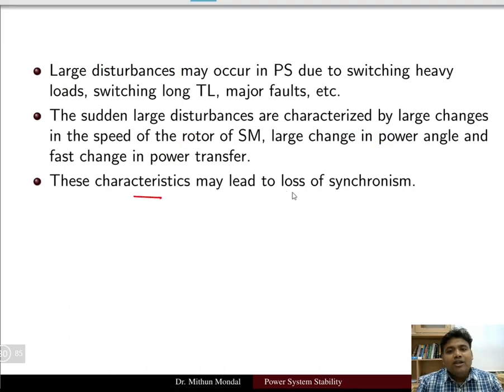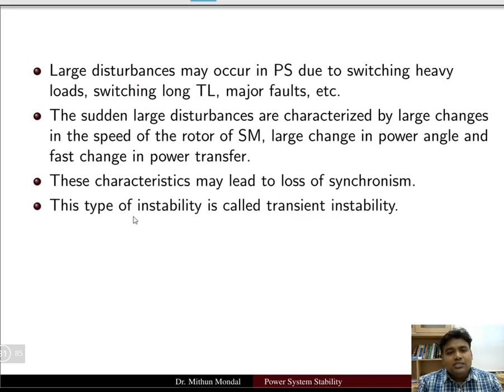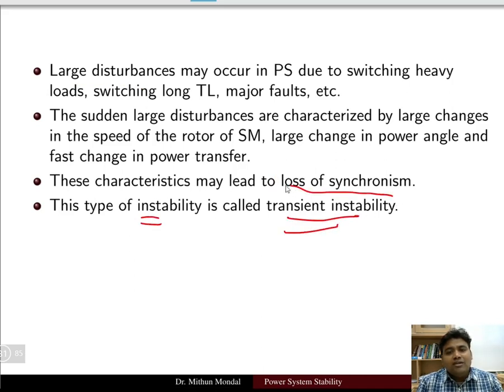These characteristics may lead to loss of synchronism. This type of instability is called transient instability.